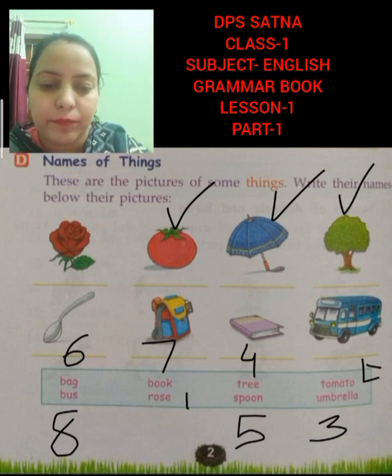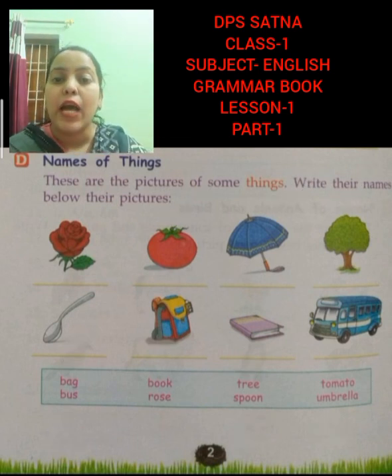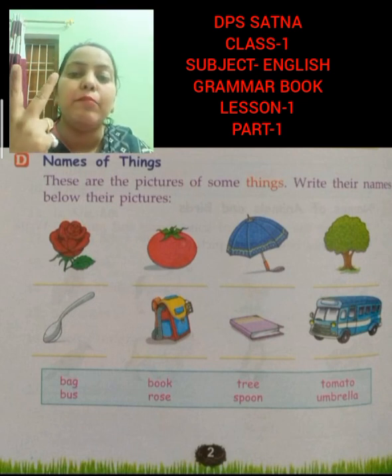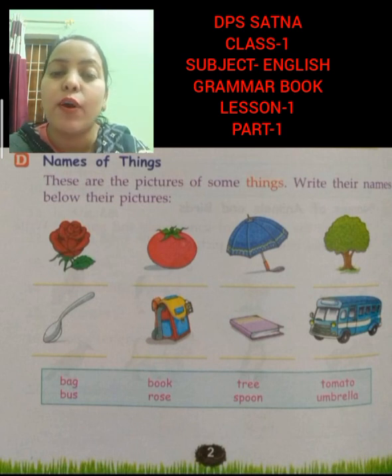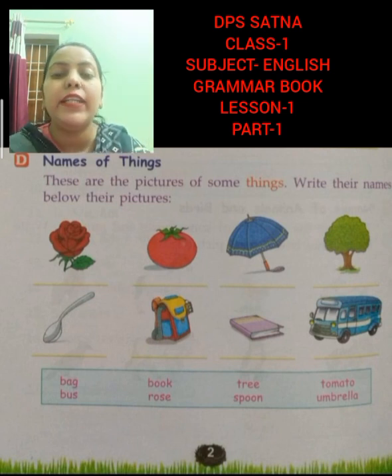Okay, so students, is it clear to all of you? Noun is the name of a person, place, animal and thing. So we call them naming words or noun. Okay kids, so do this exercise in your book itself, and if you find any difficulty then you can ask me.